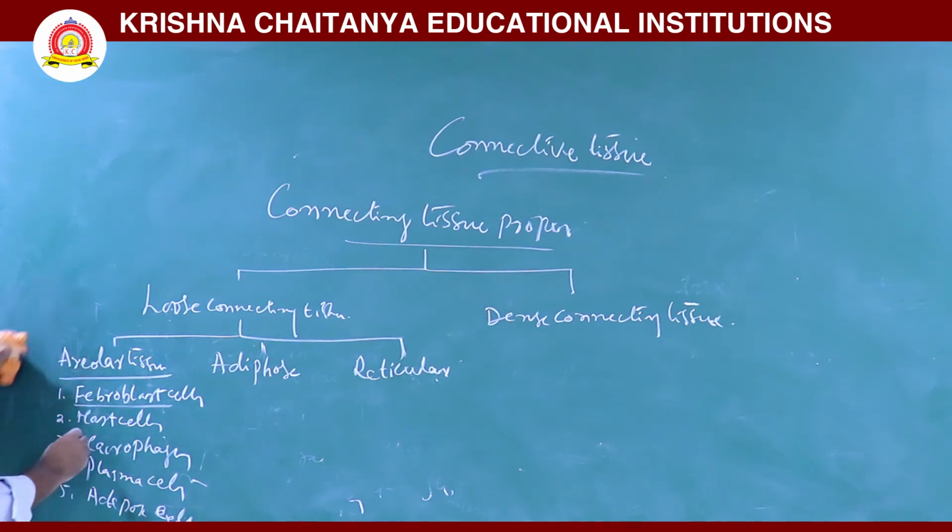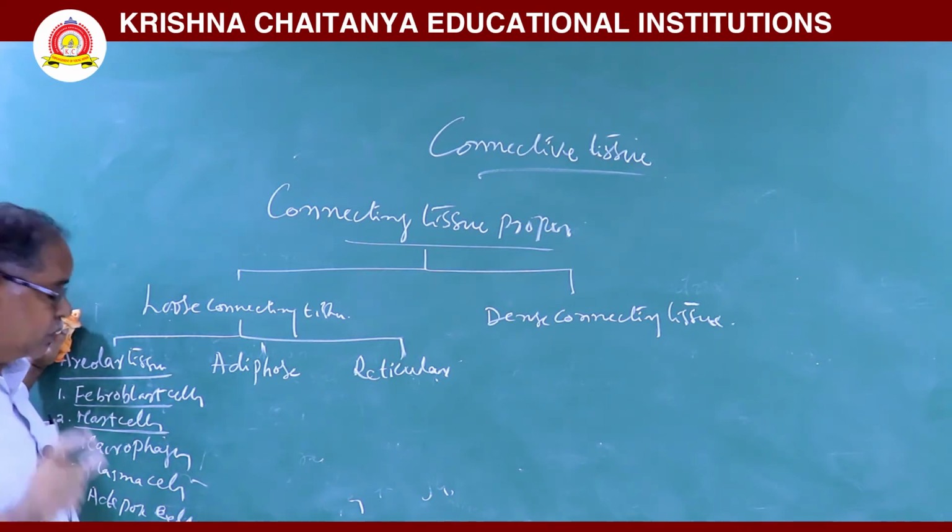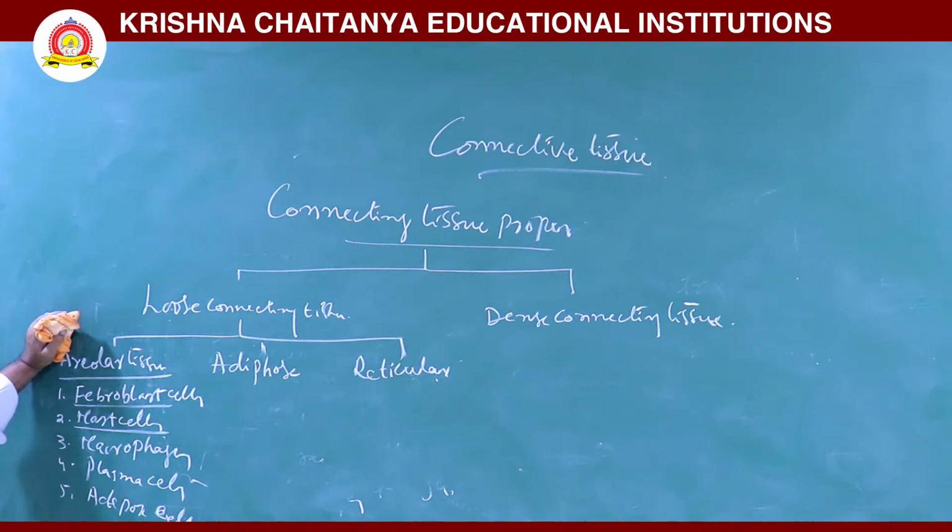Mast cells. These mast cells produce heparin. Heparin is an anticoagulant, and histamine and bradykinin. They are vasodilators. They are used to dilate the blood vessels. Next, serotonin.